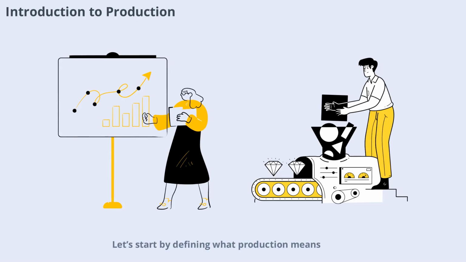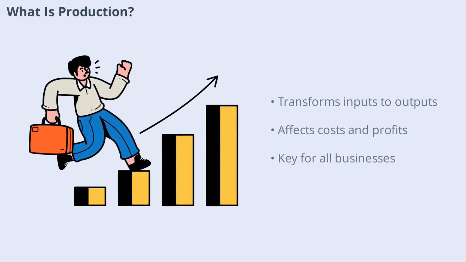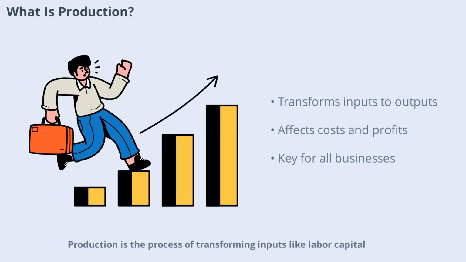Let's start by defining what production means and why it's a central concept in economics. Production is the process of transforming inputs like labor, capital, and raw materials into finished goods or services. Every business, from a small bakery to a large car manufacturer, engages in production. The choices they make about how to combine resources affect their costs, efficiency, and ultimately their profits. Understanding production helps us see how businesses respond to changes in demand, technology, and resource availability.